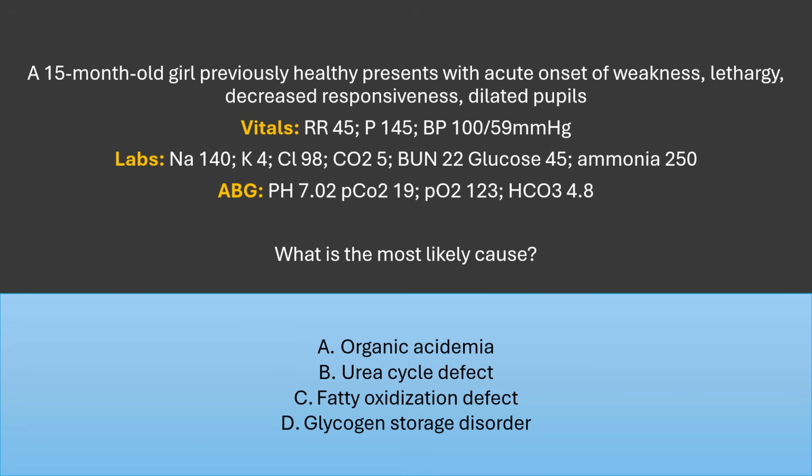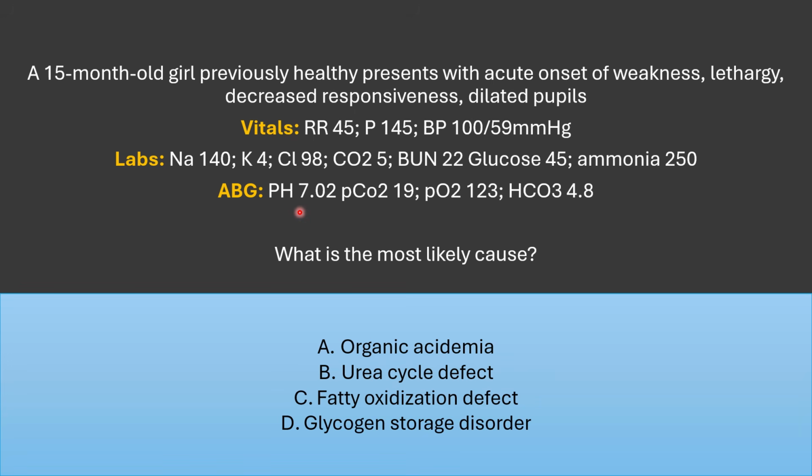A 15-month-old girl, previously healthy, presents with acute onset of weakness, lethargy, decreased responsiveness, and dilated pupils. Vital signs showed respiratory rate 45, pulse 145, blood pressure 100/59. Labs: sodium 140, potassium 4, chloride 98, bicarb is 5, which is low, BUN is 22, glucose 45, and the ammonia is high, 250.